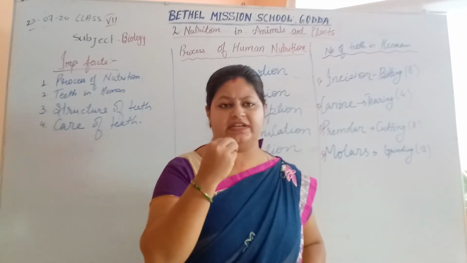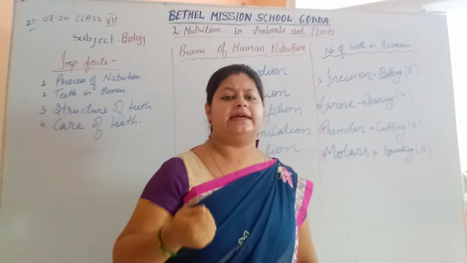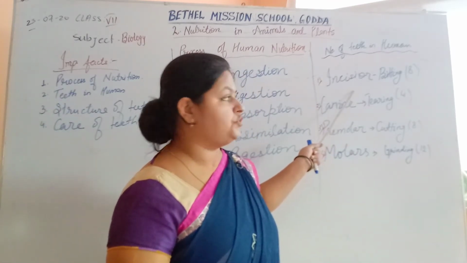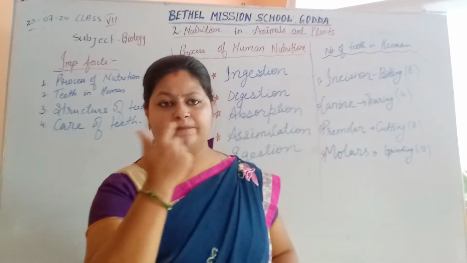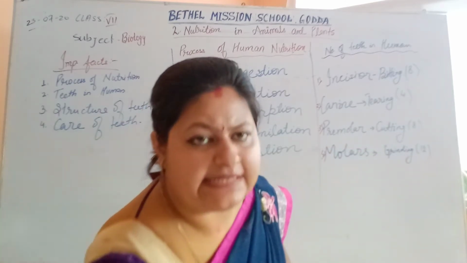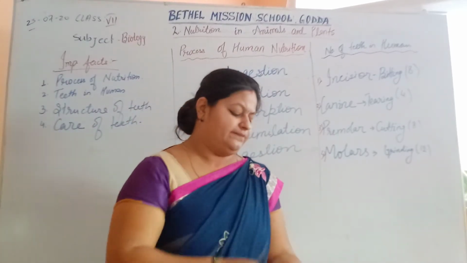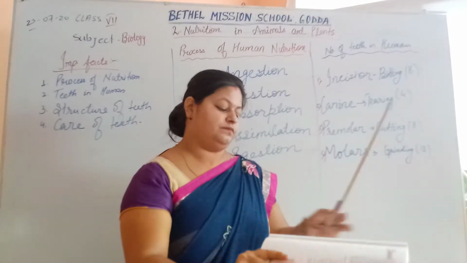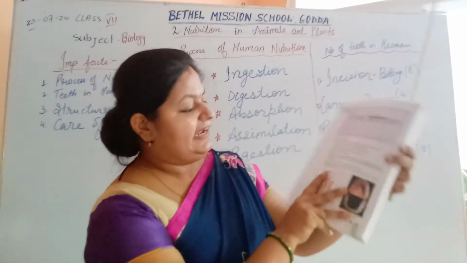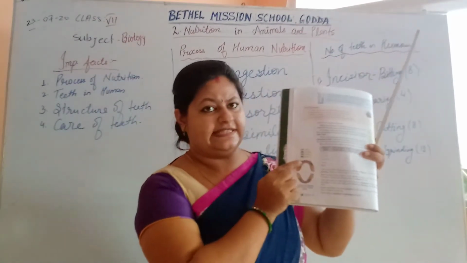When you take in food, what do you do? You bite or cut your food, isn't it? So we do that with the help of incisors. There are 4 on the upper side and 4 on the lower side. So there are 8 incisors altogether. You can find here there are 8 incisors altogether. These purple colored teeth are the incisors.